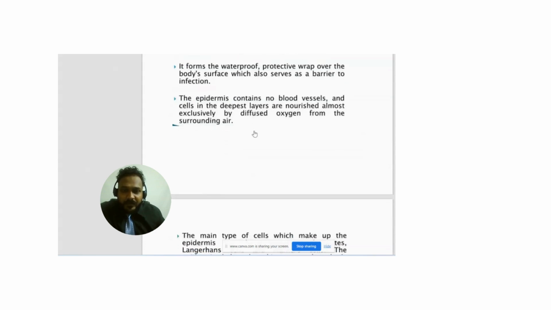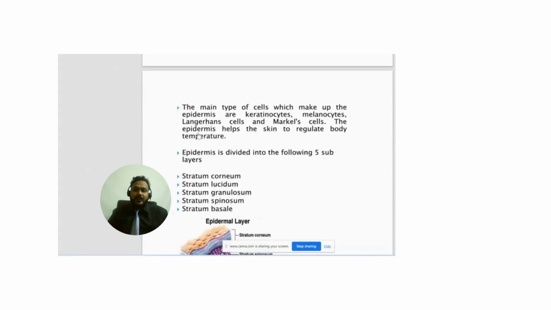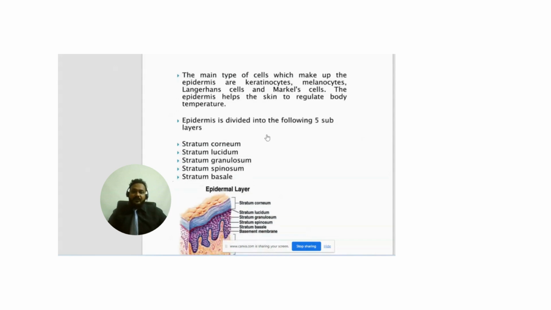The epidermis contains no blood vessels, and the cells of the deepest layer are nourished almost exclusively by oxygen diffused from the surrounding tissue. The main types of cells which make up the epidermis are keratinocytes, melanocytes, Langerhans cells, and Merkel cells. The epidermis helps the skin to regulate the body temperature.